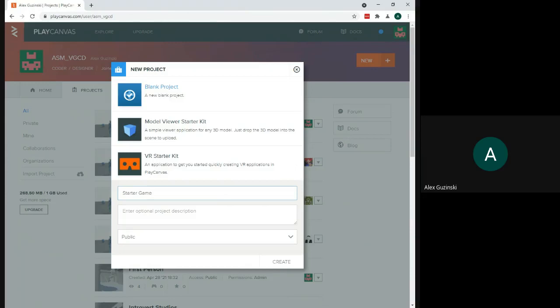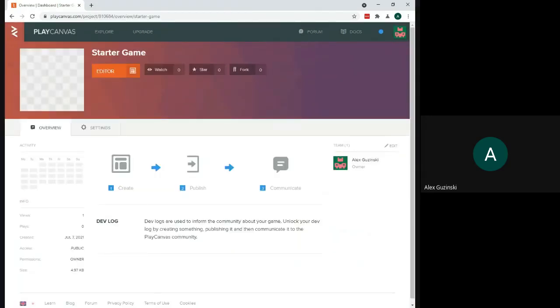This is just a learning place, right? The place we're going to go to learn some things, test things out. This isn't going to be your group game, okay? So you don't have to worry about what you call it or anything. Now, you can enter a description. We don't need to. What you'll see here is that all of our games are going to be technically public because we're using free accounts. You can only make a game totally private if you have a paid account on here. So you're going to select a blank project, put a name in, and then you can go ahead and click the Create button down here. And that's going to create a brand new game for us.